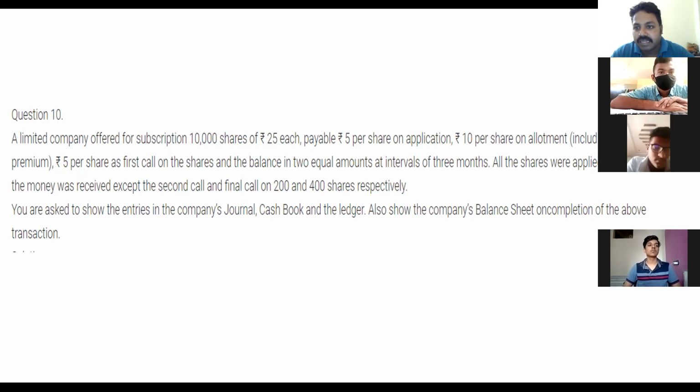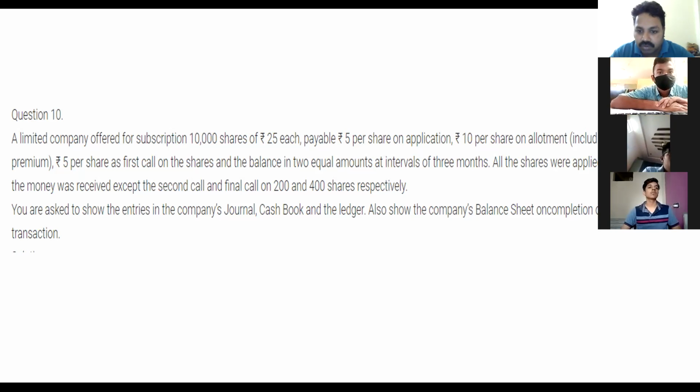In brackets he has given including 5 per share as premium. So in the allotment, premium is also included. Okay. And next one is 5 per share as first call on the shares, and the balance in 2 equal amounts at intervals of 3 months.